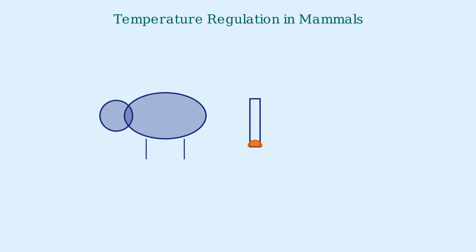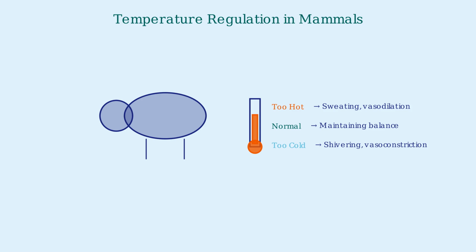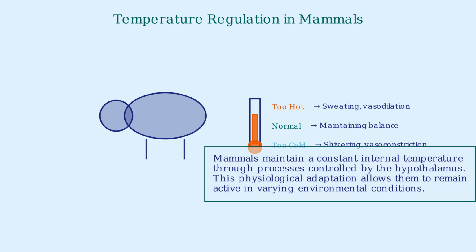Mammals have evolved remarkable temperature regulation systems. Unlike reptiles, mammals maintain a constant internal body temperature regardless of external conditions. When too hot, mammals sweat and dilate blood vessels to release heat. When too cold, they shiver and constrict blood vessels to conserve heat. This physiological adaptation is controlled by the hypothalamus in the brain, allowing mammals to remain active in varying environmental conditions.